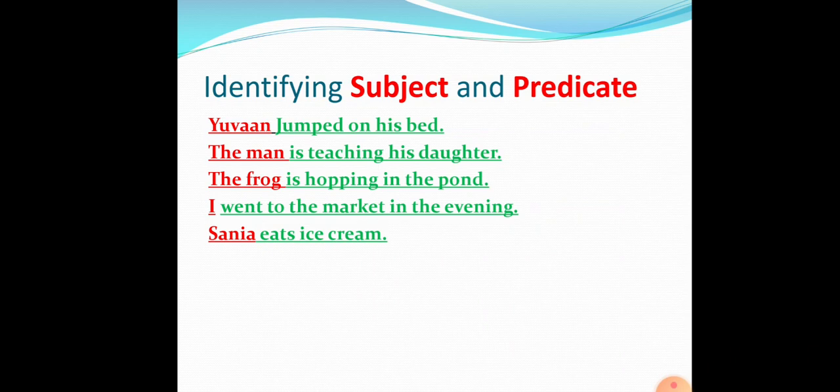So jumped on his bed. Jumped is a verb, and that is why jumped on his bed is the predicate part of the sentence.